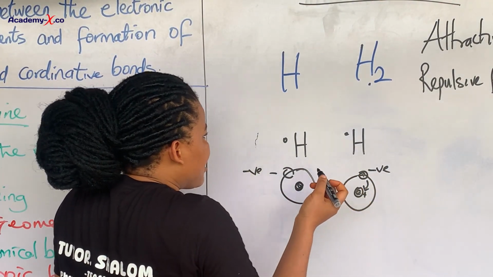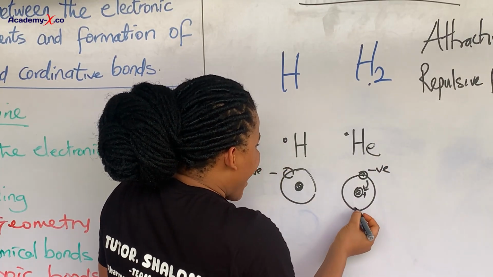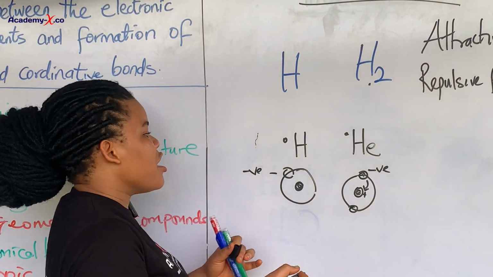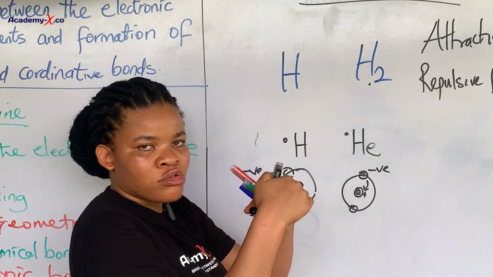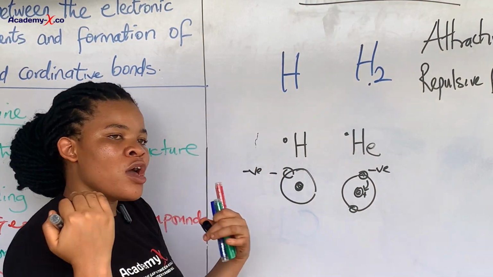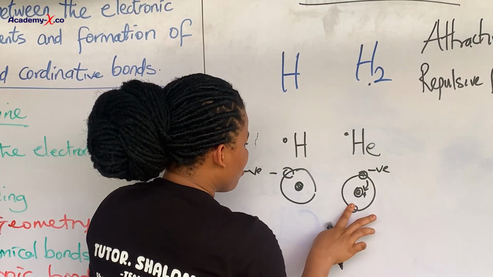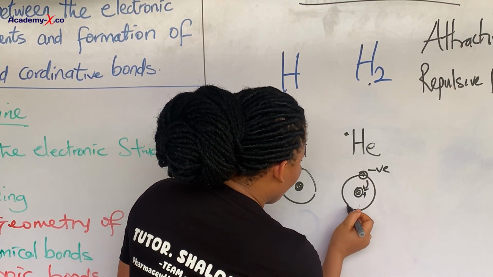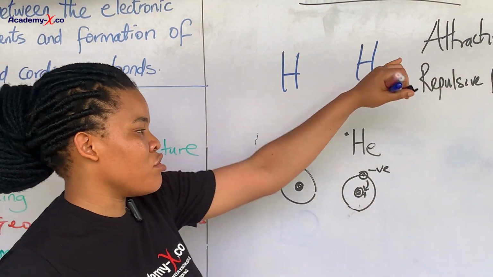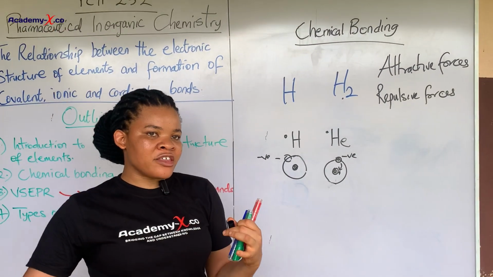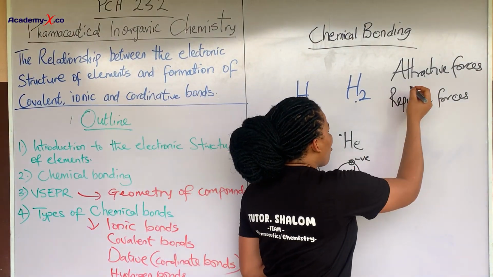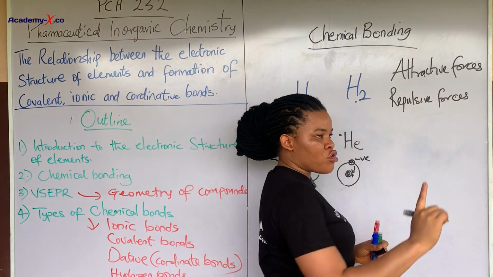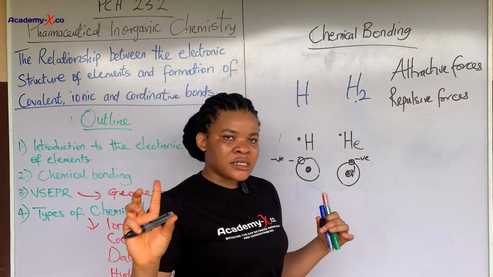If, for instance, let me say it's helium I have here, I have two electrons. The repulsive force will prevent the coming together of the electrons because they are of the same charge. So I want to re-emphasize that attraction happens in opposite charges. It brings atoms together. But repulsion occurs when the charges are the same.